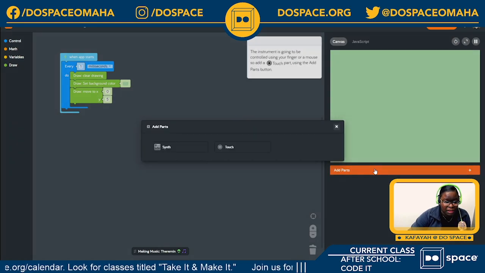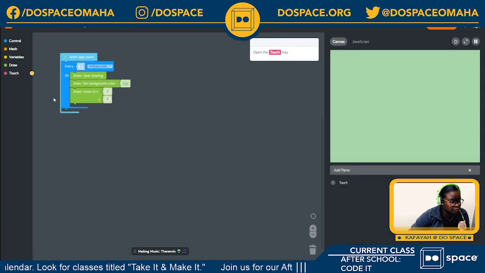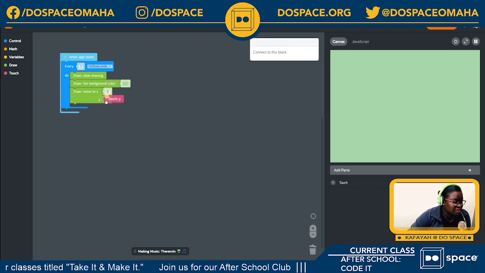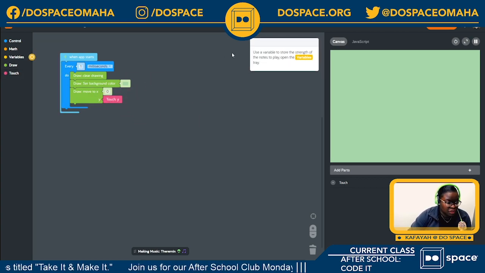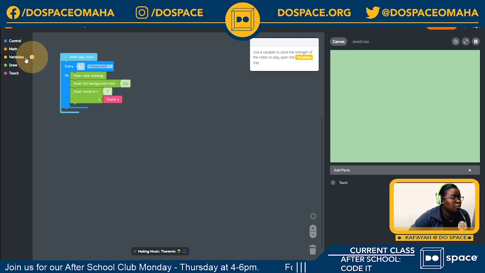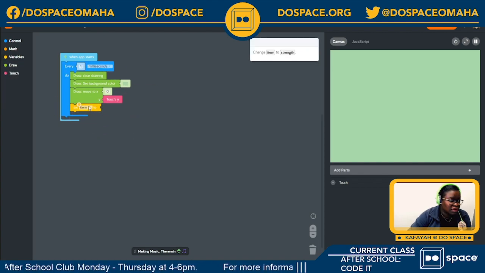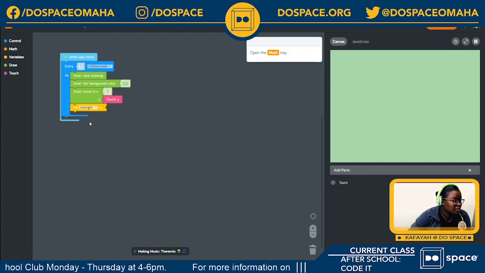So I'm going to add the touch part button. And inside of my touch tray, that is going to be my Y value. Next, it says use a variable to store the strength of the notes to play. Open the variables tray.